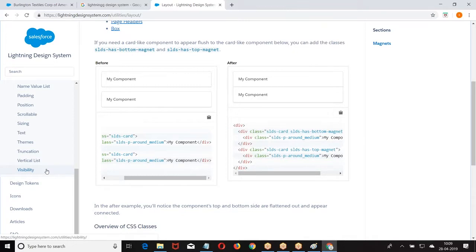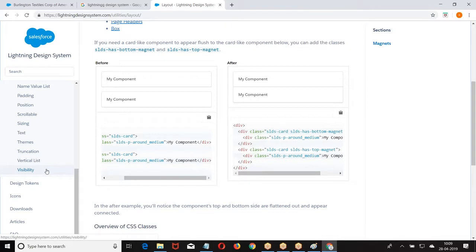Wherever you want to apply your own custom CSS, I will go to the Lightning design system, look at the corresponding property, and apply that property on my element. Even now, we are getting inbuilt properties, but if you don't like that inbuilt property and want to customize it, then I need to apply my own CSS.